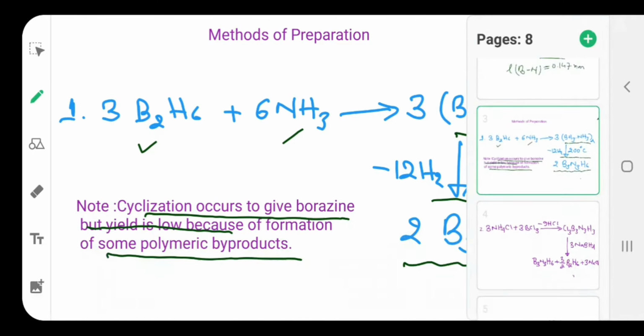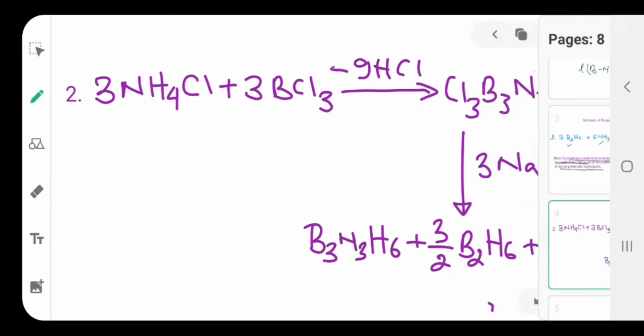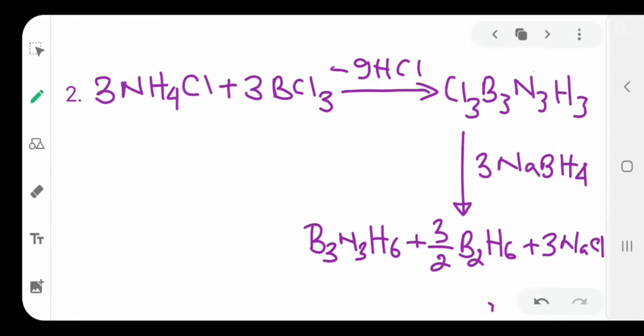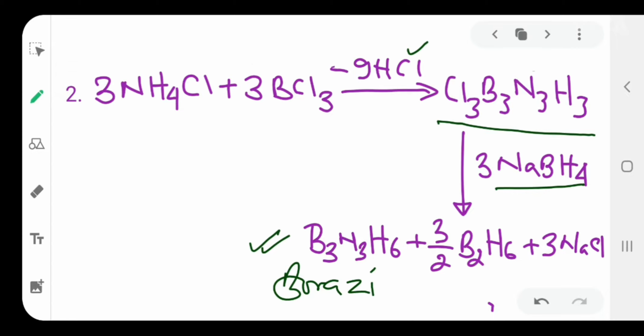Next we can talk about the second method, which is formation of borazine from ammonium chloride and boron trichloride, right? And here, by the liberation of 9 HCl, you can see Cl3B3N3H6 is formed, which further reacts with sodium borohydride as a reducing agent, and there is formation of borazine in the second step along with diborane and NaCl.